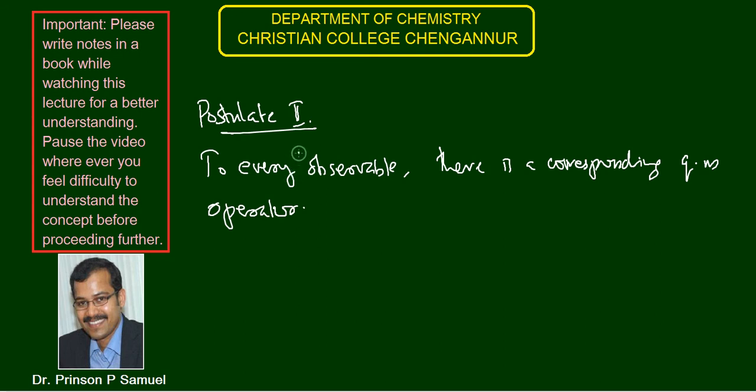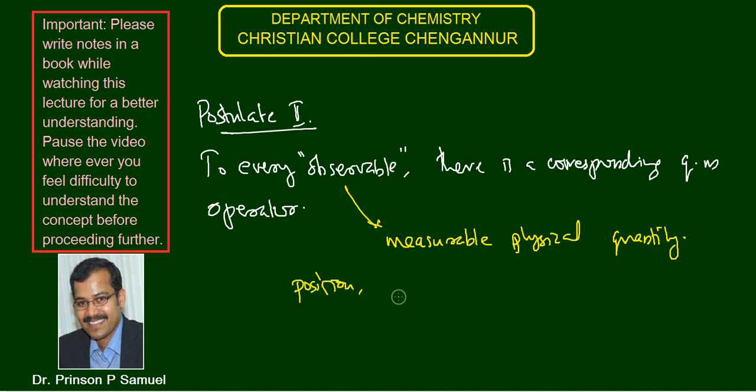What is meant by observable? Observable means a measurable physical quantity. For example, position, or momentum, kinetic energy, or total energy. All these are measurable physical quantities, and such measurable physical quantities are called observables.